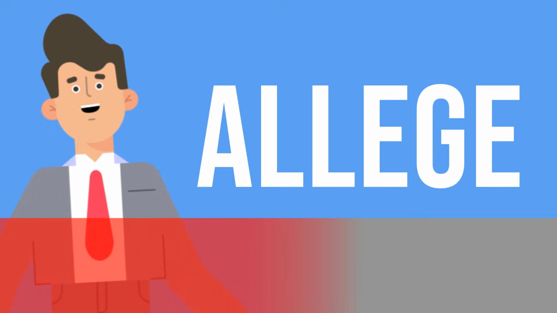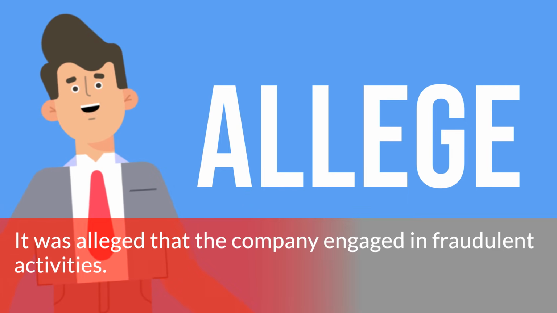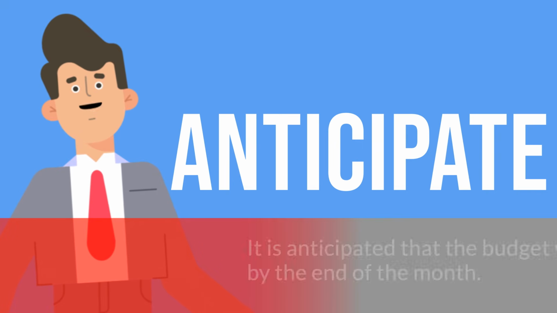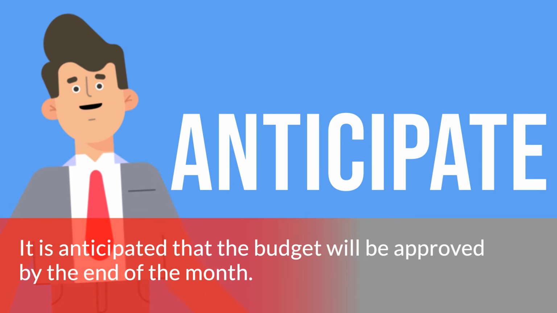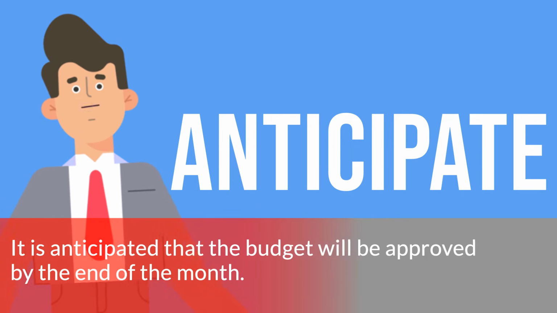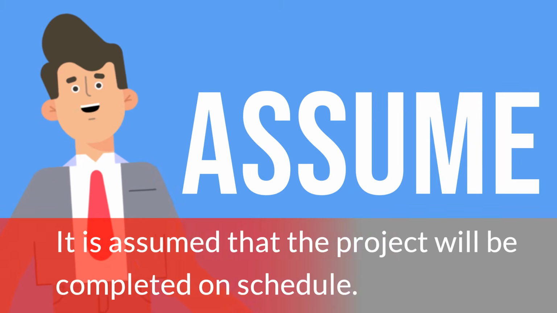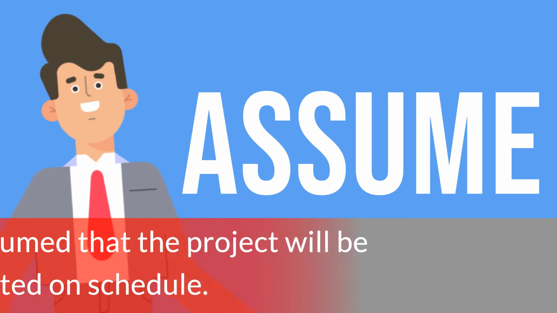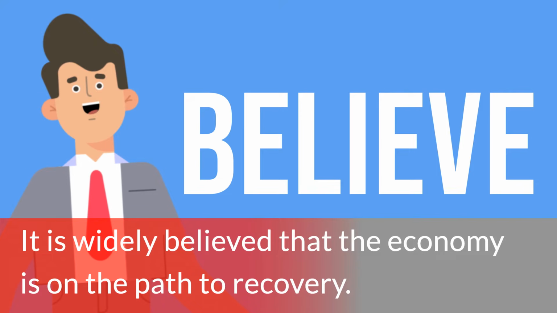So far, we've seen some examples that use the verbs believe, think, and say, but you can use plenty of different verbs in this form. For example, allege. It was alleged that the company had engaged in fraudulent activities. Anticipate. It is anticipated that the budget will be approved by the end of the month. Assume. It is assumed that the project will be completed on schedule. Believe. It is widely believed that the economy is on the path to recovery.